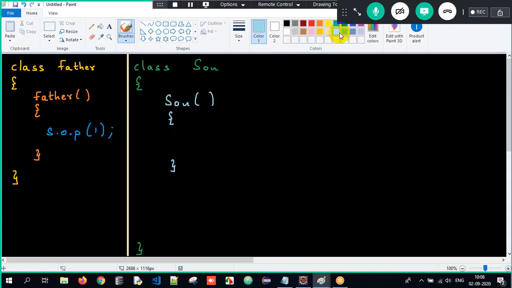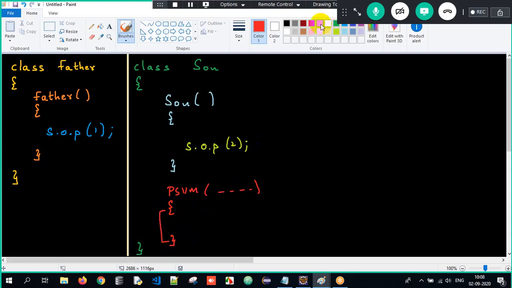And it will have one line of implementation, System.out.println, which I will print as 2. After that, I will have my main method, wherein the execution will always begin. Open curly braces and close curly braces.